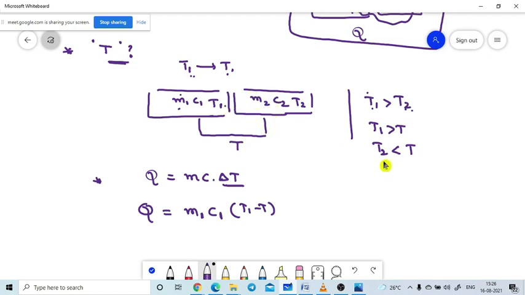That's why T2 is lesser than T. But the hot body loses its energy. That's why T1 is greater than T.